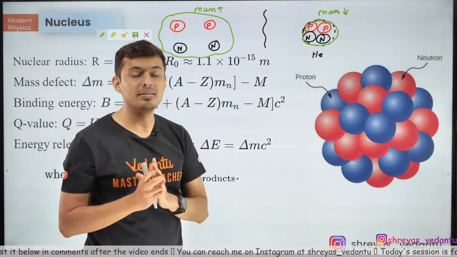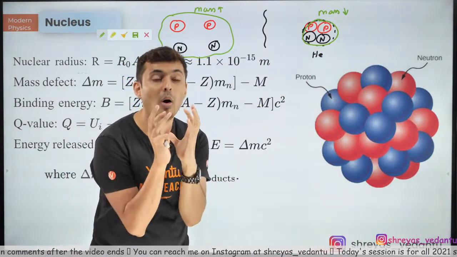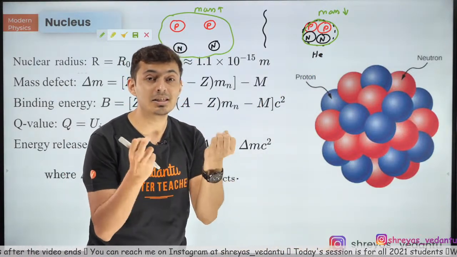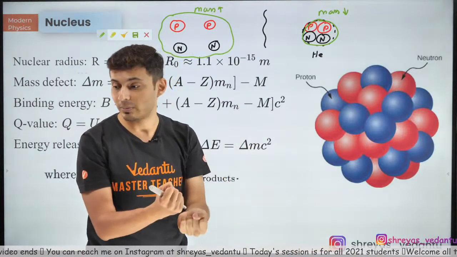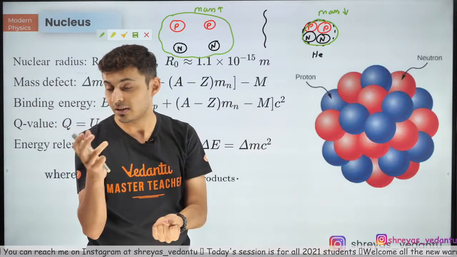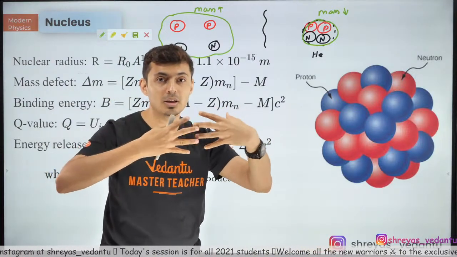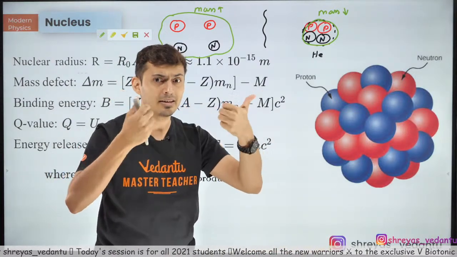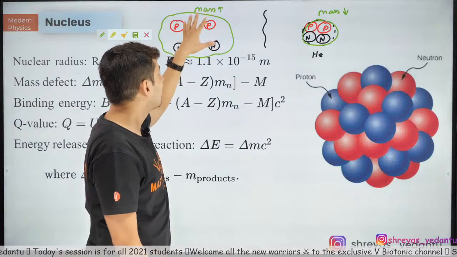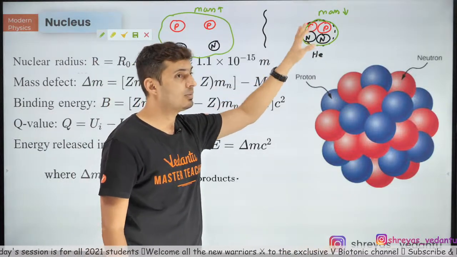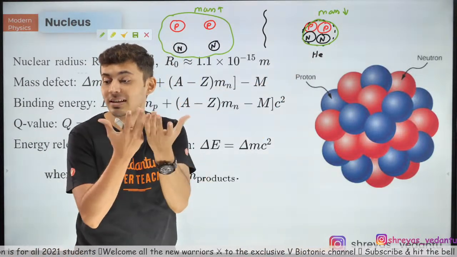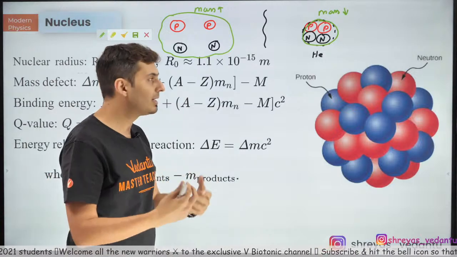And have you studied this in chemistry? Whenever things form a bond, what happens? Energy is released or energy is absorbed. Come on, let me know in the chat box. What happens when a bond is formed between two molecules, two atoms? Similarly, over here, a nuclear bond is formed between the protons and neutrons. Will energy be released or absorbed? Obviously, it will be released.